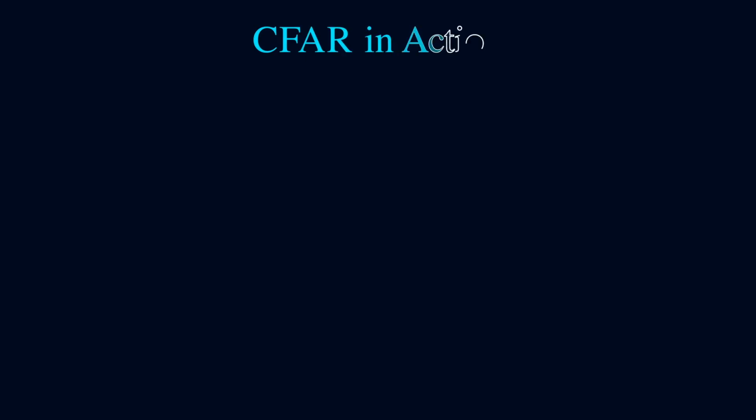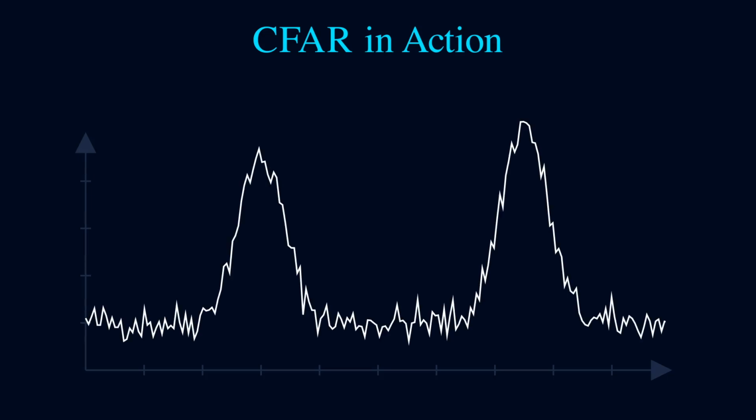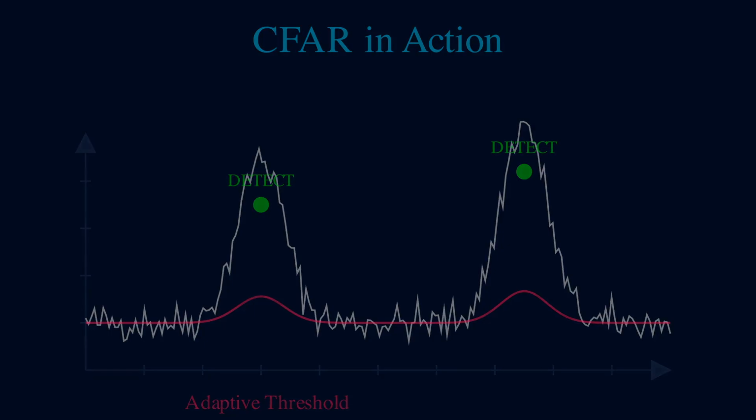Watch CFAR in action on real data. Here we have a signal containing noise and two targets at different ranges. Notice how the adaptive threshold, shown in pink, follows the general noise level but rises slightly in regions of higher activity. When our sliding window encounters the first target, the CUT value significantly exceeds the local threshold, triggering detection. The same happens at the second target location. Meanwhile, random noise spikes don't trigger false alarms because the threshold adapts accordingly.